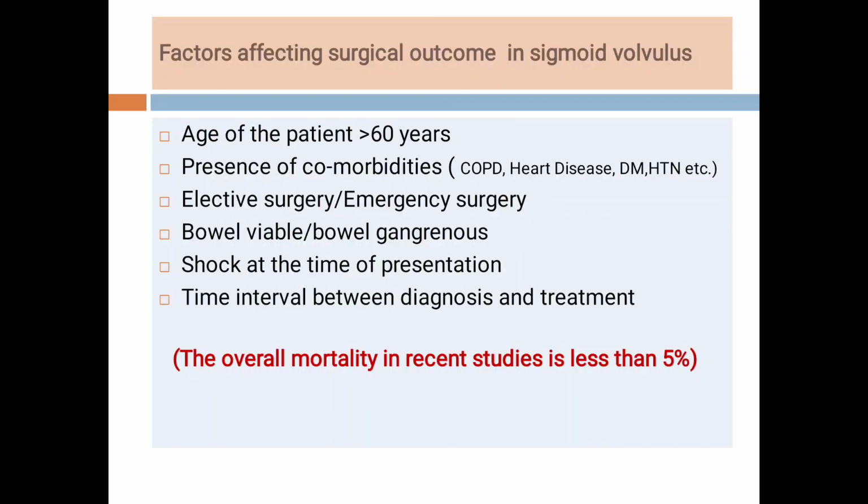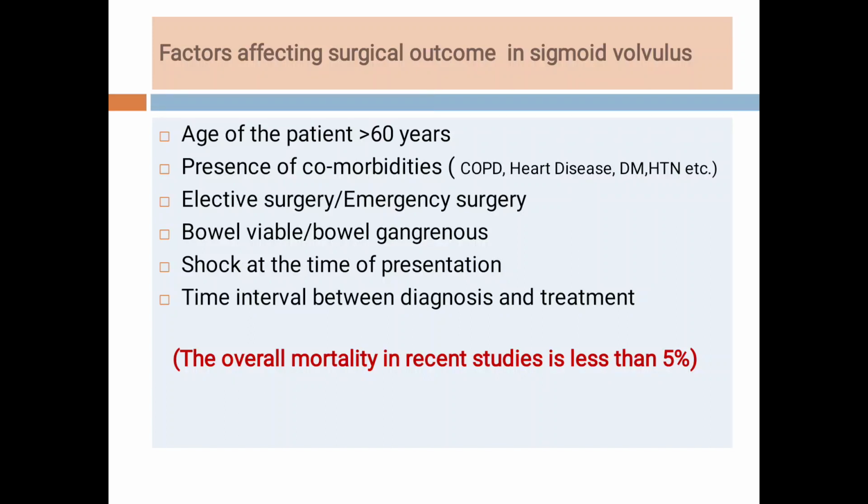Now, what are the factors which affect the surgical outcome in these patients? So age of the patient is very important. If the age of the patient is more than 60 years, usually the patient has cardiopulmonary problems and the outcome is not good. Presence of comorbid conditions: the patient has chronic obstructive pulmonary disease, heart disease, diabetes, or hypertension. In these patients the outcome is not good.